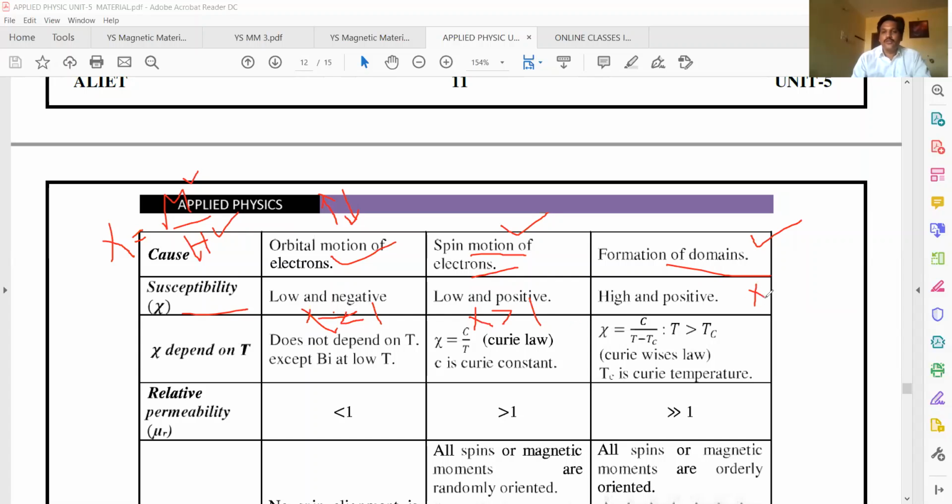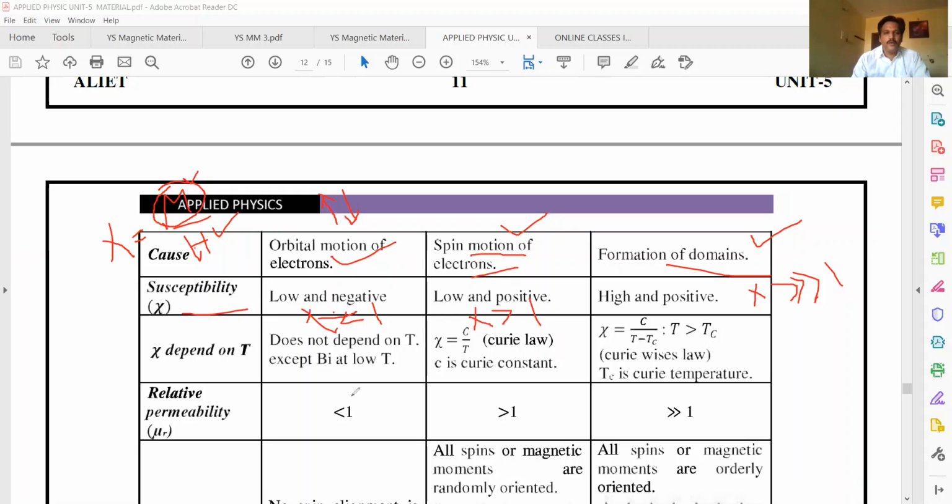Why? It shows very strong magnetism, and its value is in hundreds. These are very strongly magnetized. Chi means M by H, so for small fields, where H is the magnetic field strength, there is large magnetization. That's why chi is high and positive.